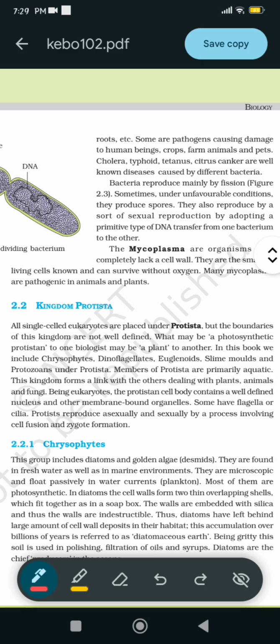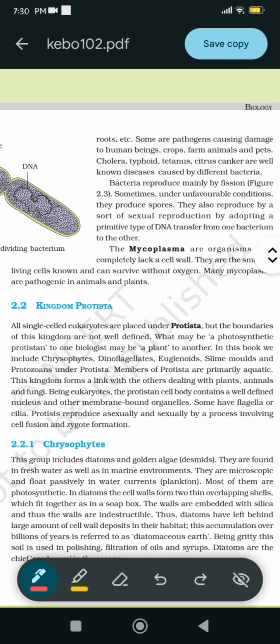defined. What may be a photosynthetic protistan to one biologist may be a plant to another. In this book we include chrysophytes, dinoflagellates, euglenoids, slime molds, and protozoans under Protista. Members of Protista are primarily aquatic. This kingdom forms a link with the others dealing with plants, animals, and fungi.